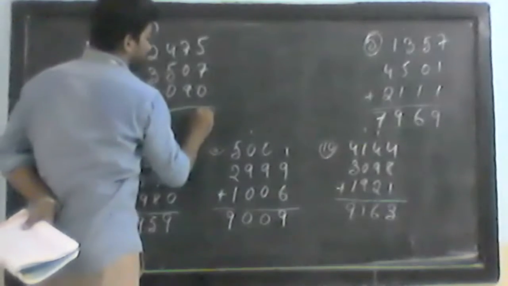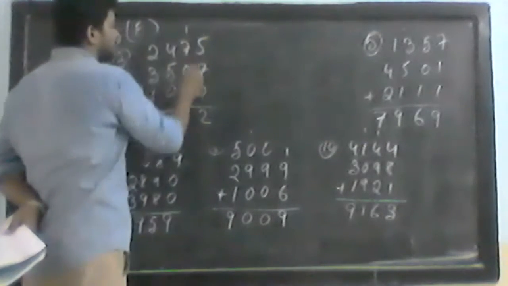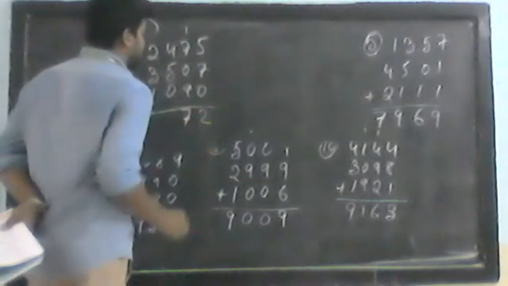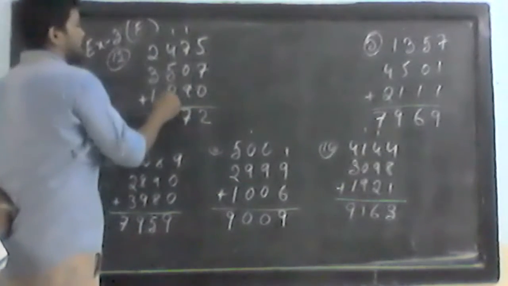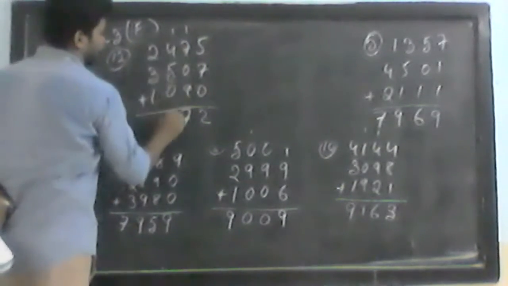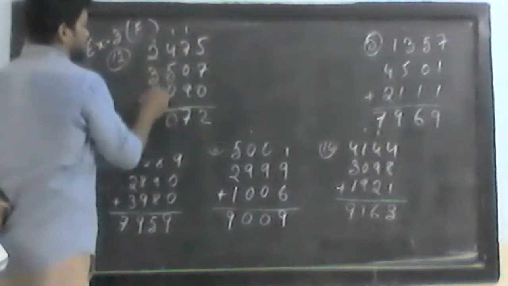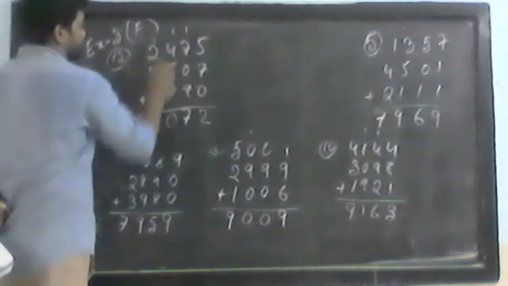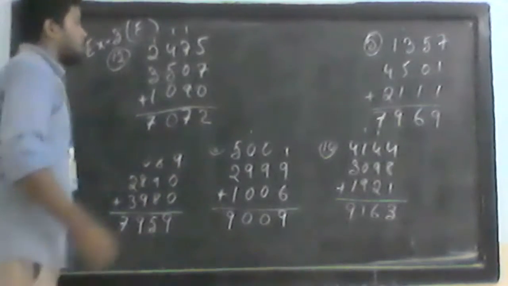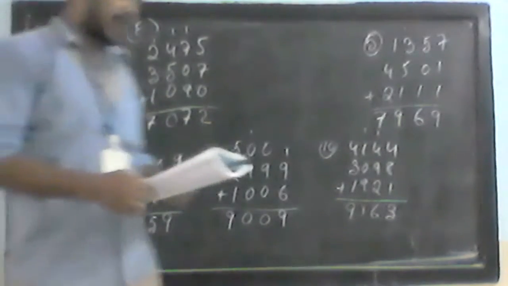5 plus 7, 12, carry 1. 9 plus 7 is 16, plus 1, 17, 7 carry 1. Now see 0, 5 plus 0, 5, plus 4, 9, plus 1, 10, 0 carry 1. Now 3 plus 1, 4, plus 2, 6, and plus 1, 7. Okay. So with this we have finished exercise 3F also.